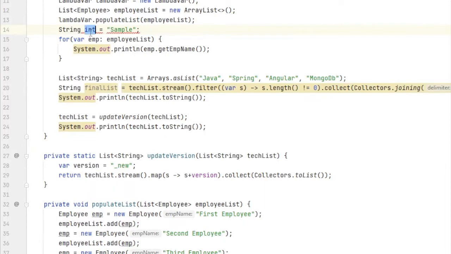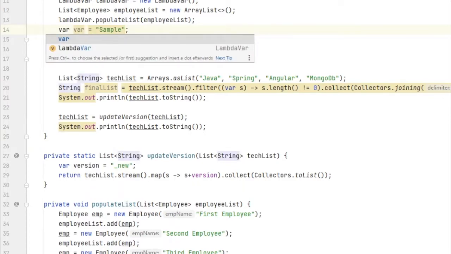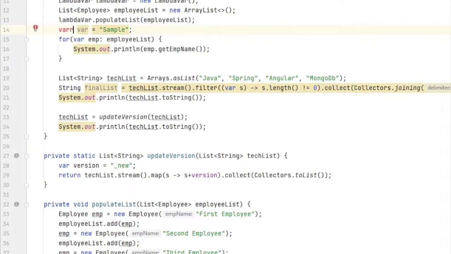While var can be used without any error, that means var is not a keyword. I can even do var var, and that will also work and not give an error. It's just a readability construct which was added in Java 11, and it is replaced at the time of compilation. Even at runtime, it does not exist in memory.